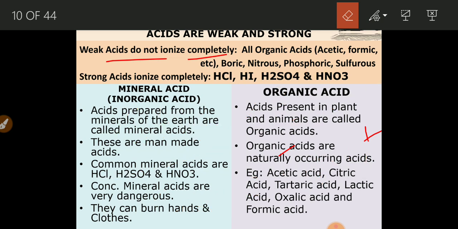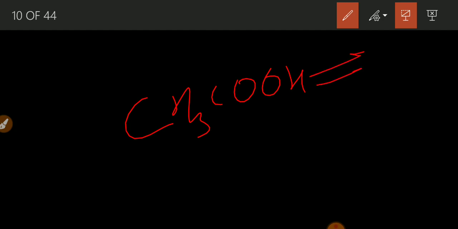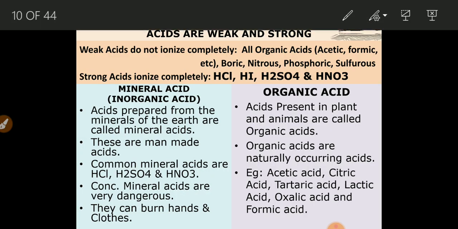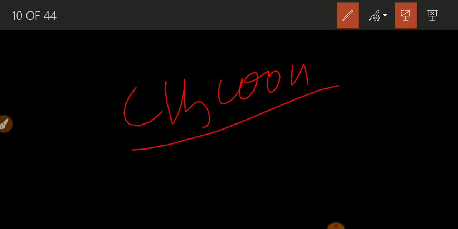But in this reaction, complete dissociation does not take place. When CH3COOH dissolves in water, it does not dissociate completely. This type of arrow means incomplete dissociation takes place, and in the solution CH3COO minus and H plus ions are formed. CH3COOH is one of the organic acids found in vinegar.